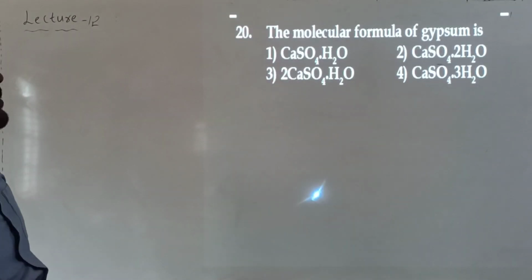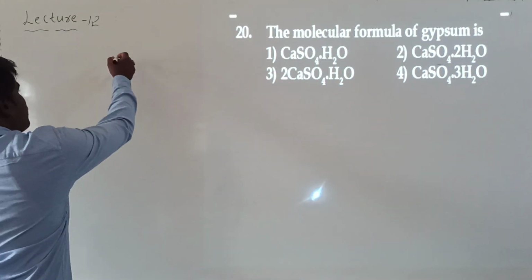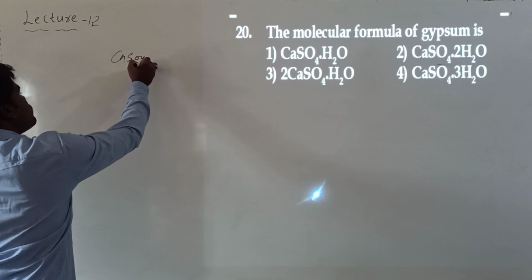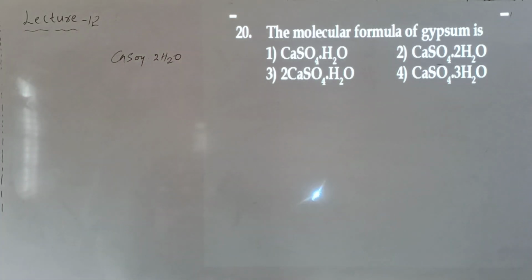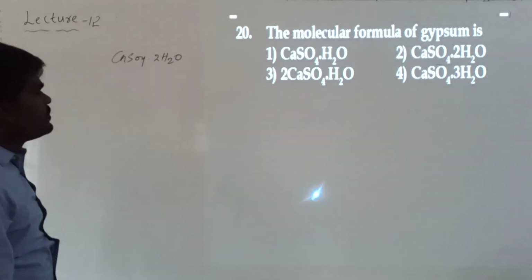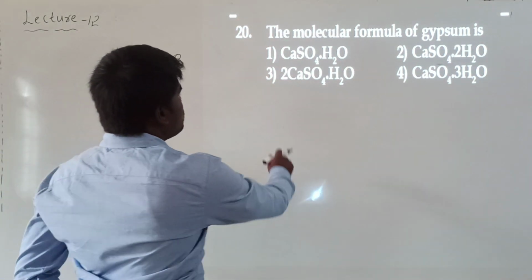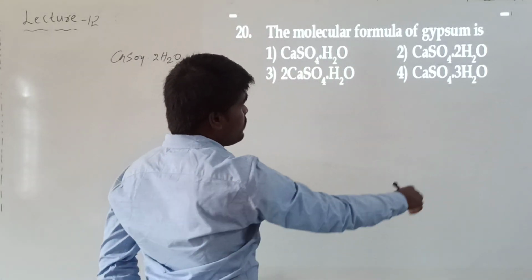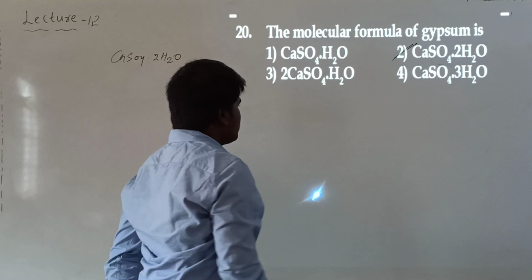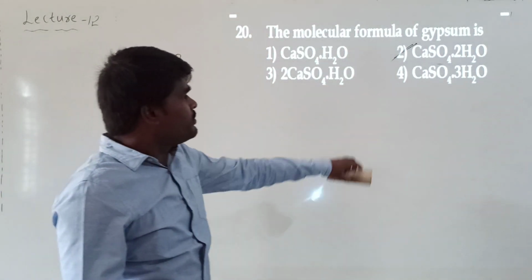The molecular formula of gypsum, we have just discussed that. What is the molecular formula of gypsum? The molecular formula of gypsum is CaSO4 with 2 moles of water in the hydrated crystal. So where do we have the right option? This is not CaSO4 monohydrate, it is CaSO4 dihydrate. Right? So this is the composition of gypsum.